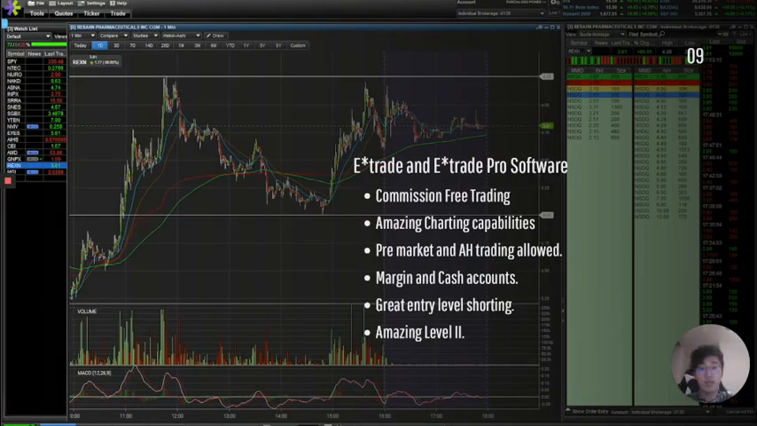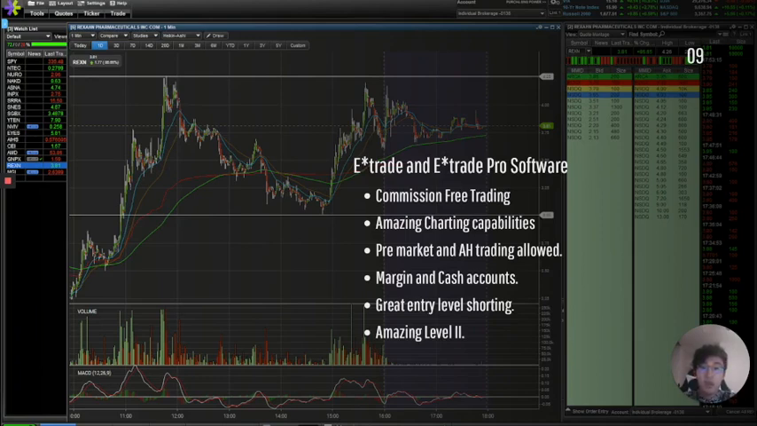Let's talk about E-Trade and E-Trade Pro software. Okay, I want everyone, when you apply for E-Trade, you have to apply for the Pro version if you want to consider yourself a trader. Okay, so it's also commission-free trading. It wasn't like that always, but recently, as the competition gets stronger among these brokers, they're going to be making it free now. Amazing charting capabilities.